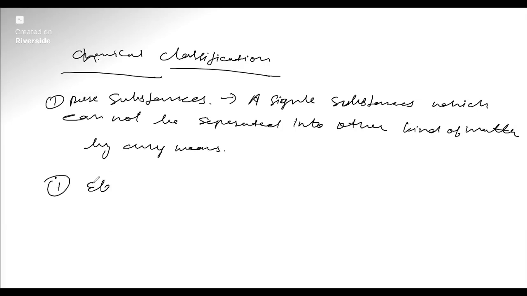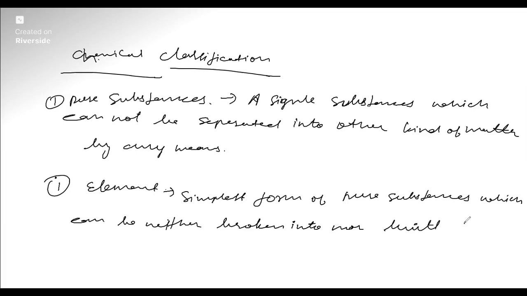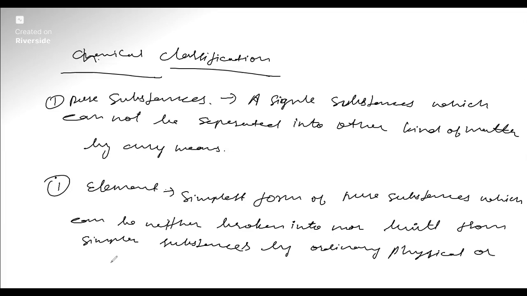The first one is element. Elements are what? The simplest form of pure substance, which can be neither broken into nor built from simpler substances by ordinary physical or chemical methods. For example, what are examples of elements?